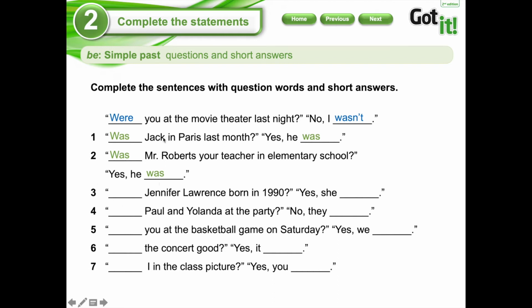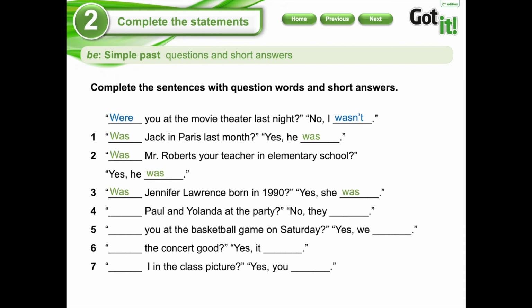It's very similar to Jack or Mr. Roberts, so the difference is that it's a lady. So I am going to use was. Perfect. Was Jennifer Lawrence born in the 90s? Yes, she. It's the same as here. Yes, she was. Perfect.